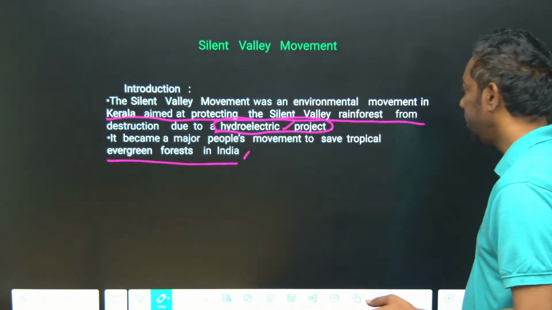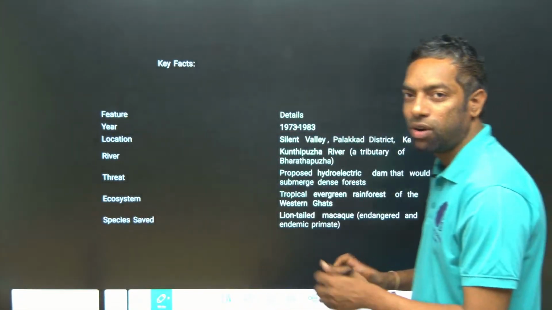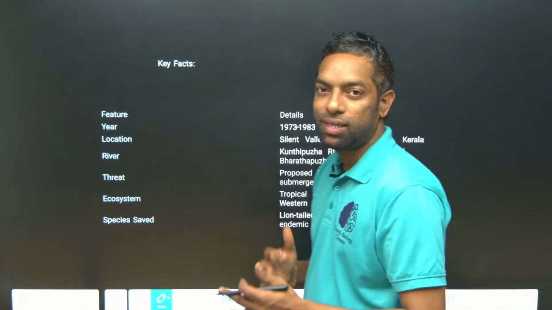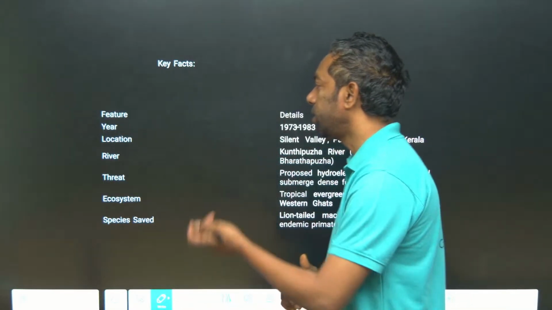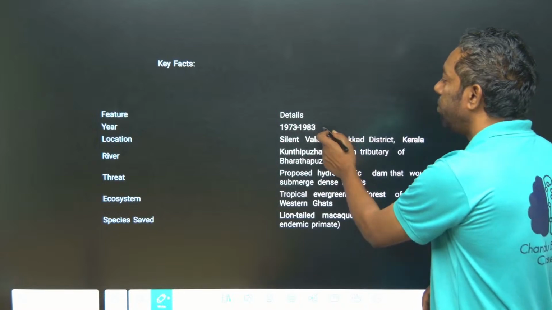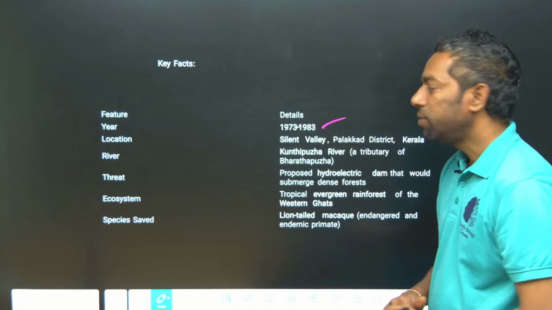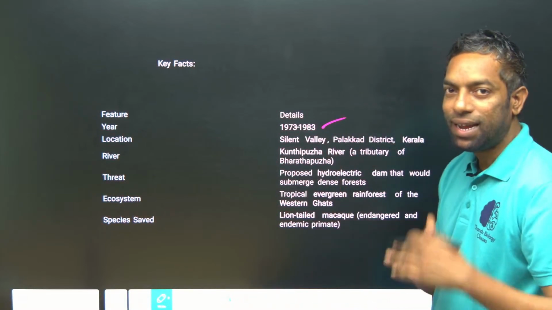This is very easy. Key facts about the Silent Valley Movement: the years were 1973 to 1983, about 10 years.